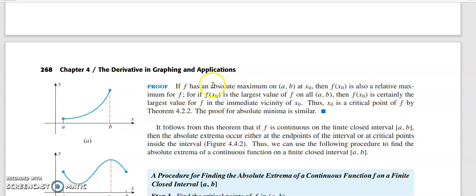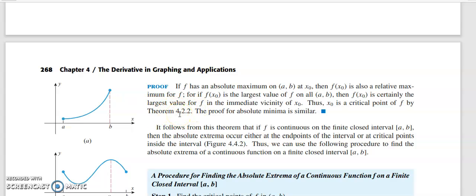So if f has an absolute maximum on AB at x naught, then f of x naught is a relative maximum. So if f of x naught is the largest value of f on all AB, then f of x naught is certainly the largest value in the immediate vicinity. So in a small neighborhood covering x naught also, that will be the largest value. So therefore it is a relative maximum. So if it is a relative maximum, then x naught has to be a critical point. So this is by the previous theorem.